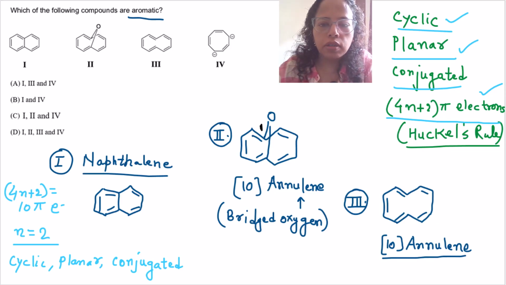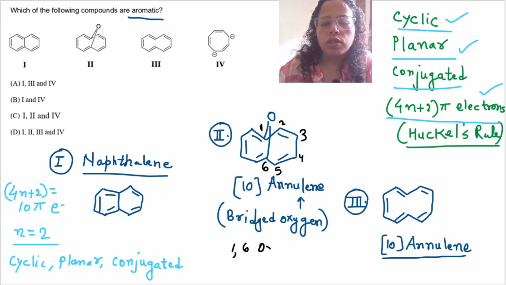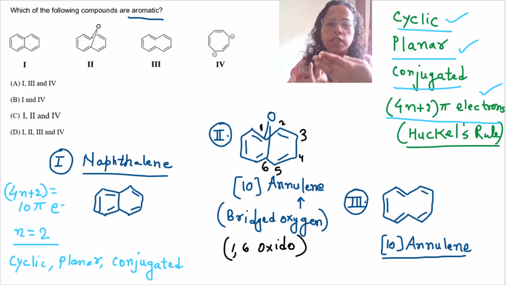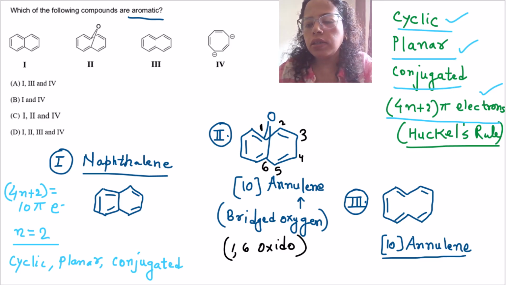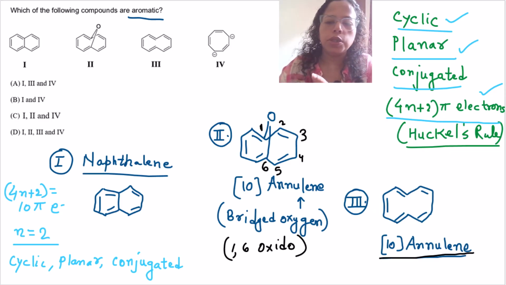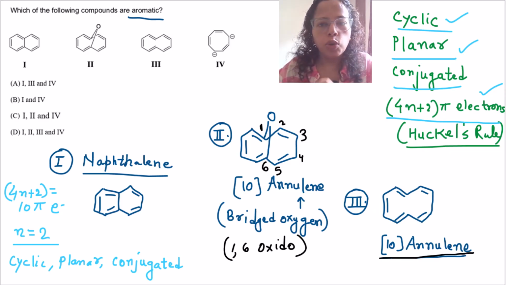So if we number the ring starting with the first bridged oxygen bond, then 1, 2, 3, 4, 5 and 6. So at the 1,6 position, it's named as 1,6-oxido. So there is bridging at the 1,6 position. But in general, what happens when there is a simple annulene without any substituent or without any bridged group? There are internal hydrogens like this. These are the two hydrogens which are known as the internal hydrogens.